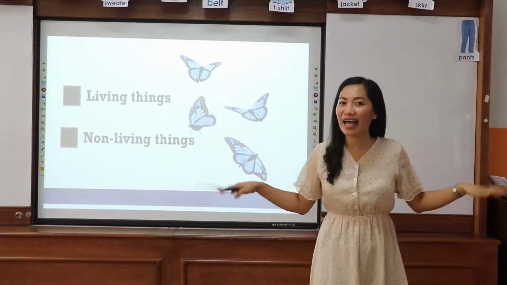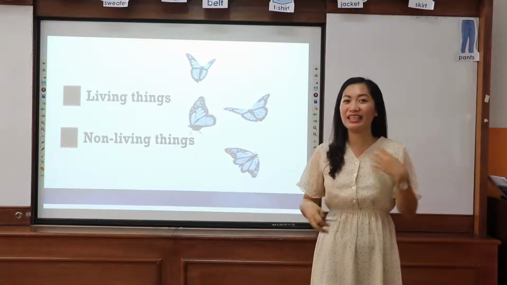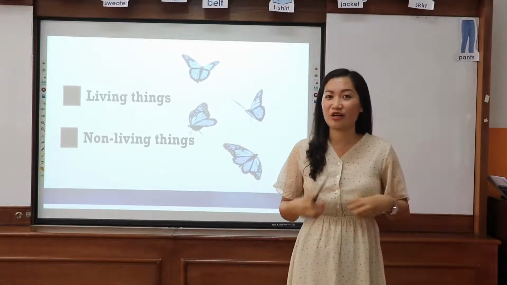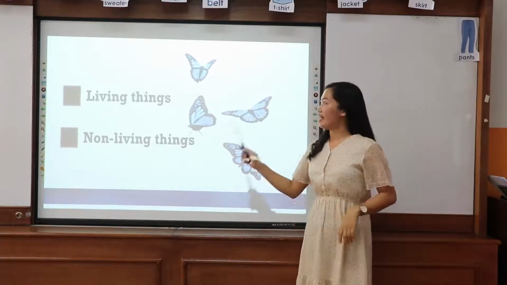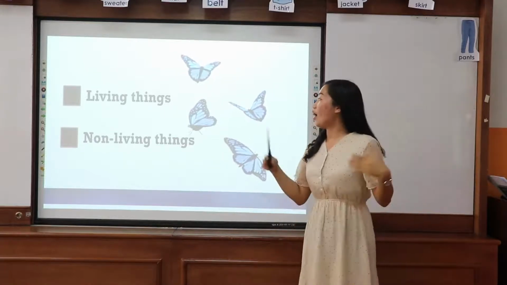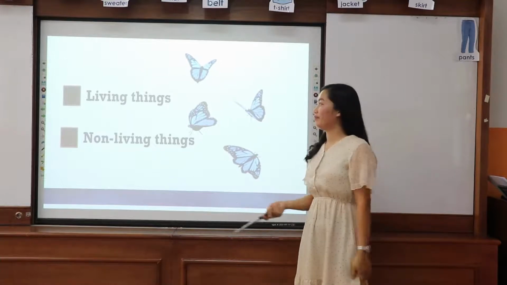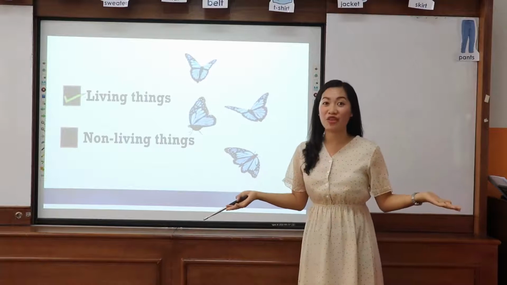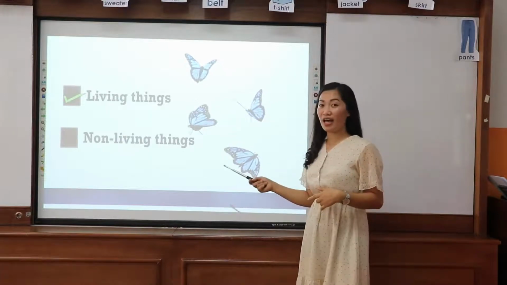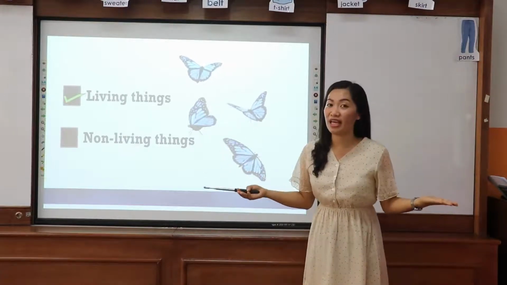Butterfly can fly and even can eat the nectar of a plant. So what do you think? Is it a living thing or a non-living thing? Yes, they are called living things. Butterflies are living things.